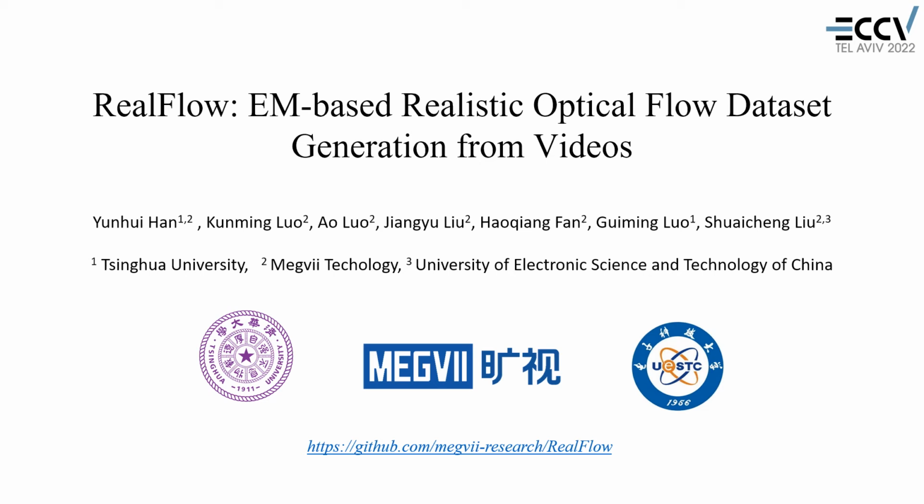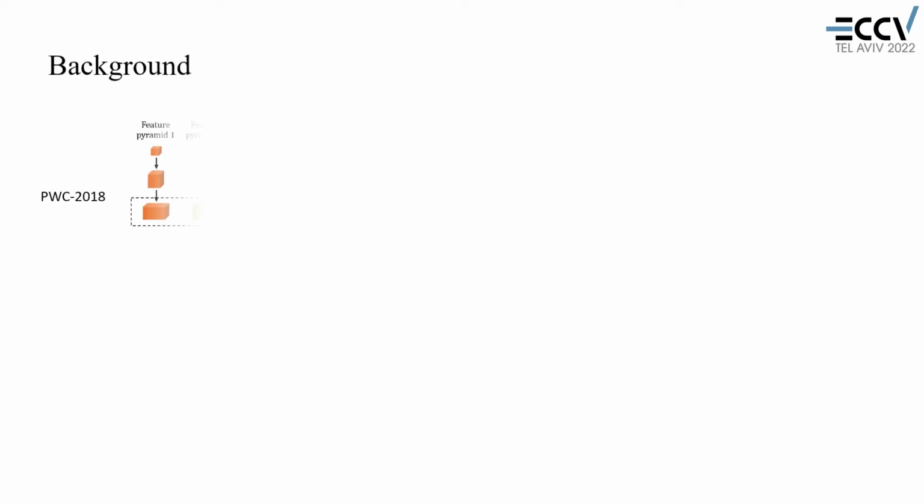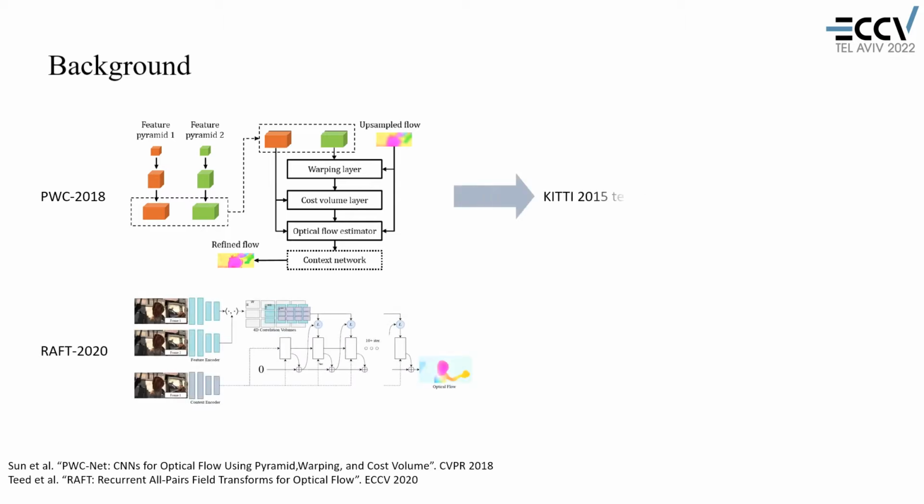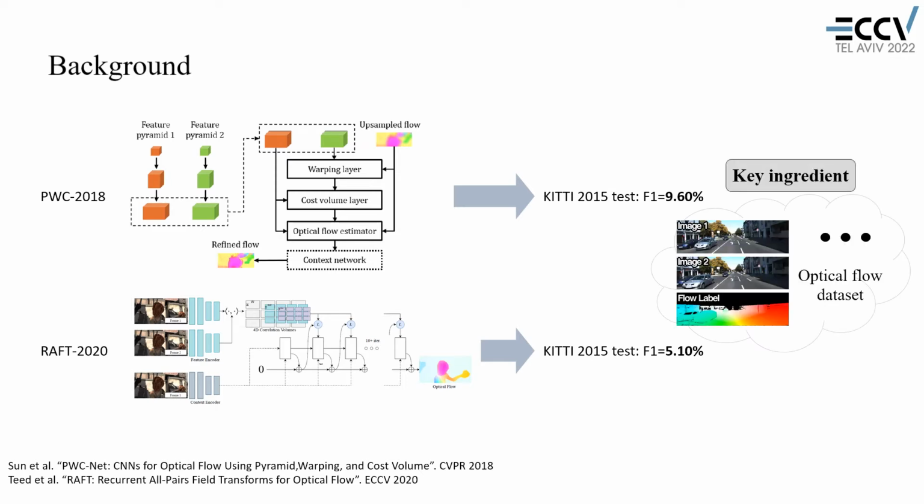We present RealFlow, an EM-based framework to generate realistic optical flow dataset from videos. Recently, deep optical flow methods adopt large-scale datasets to train networks, which have achieved state-of-the-art performances on public benchmarks. One key ingredient of these deep learning methods is the training dataset.